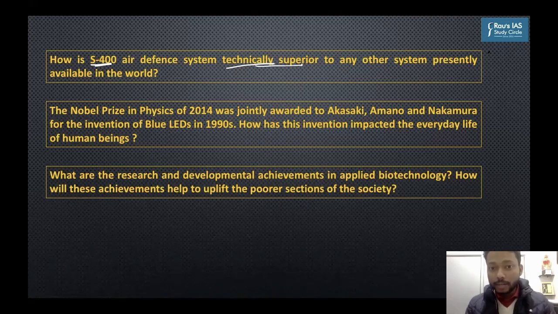THAAD was asked in the prelims exam of 2018. These missile defense systems, UPSC has been asking. UPSC also has asked about the Iron Dome defense system that is used by Israel, or other defense systems maybe of the US like Patriot.